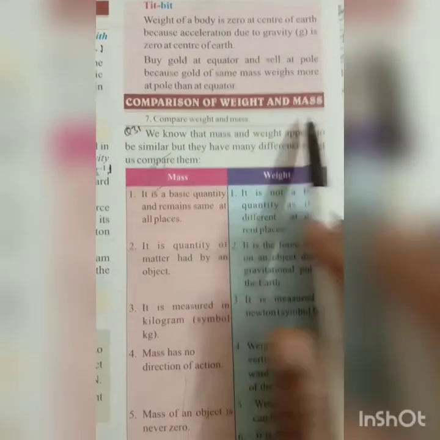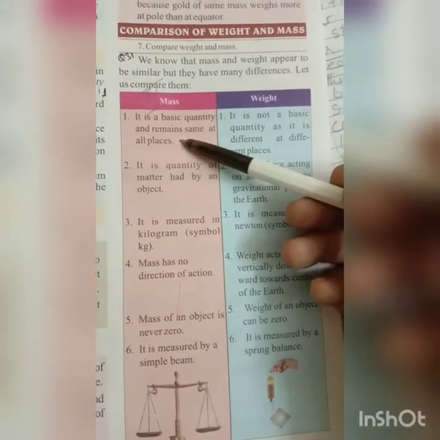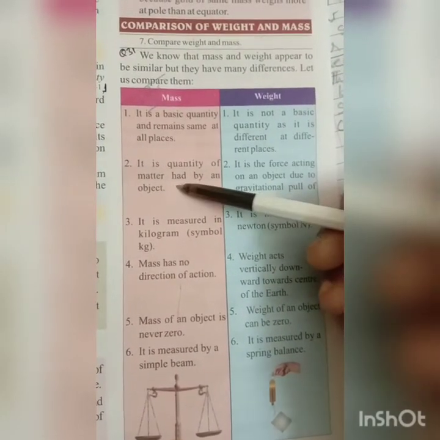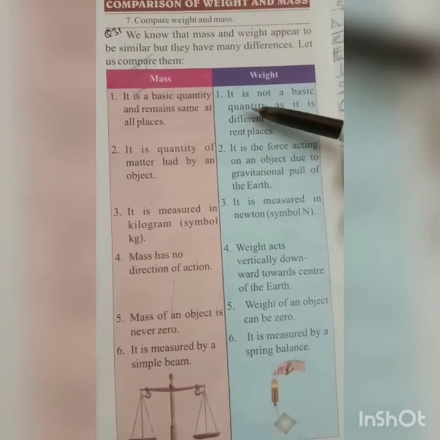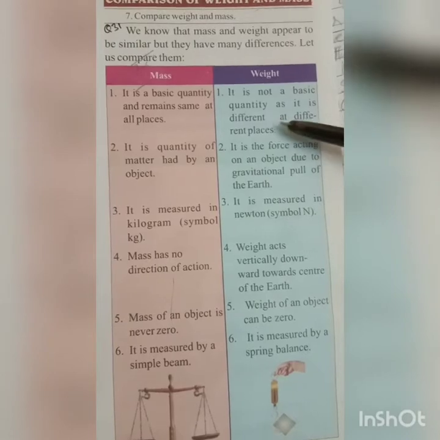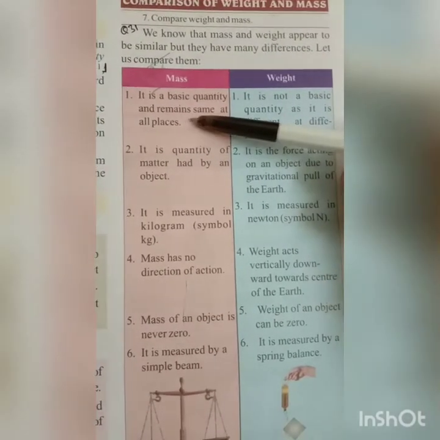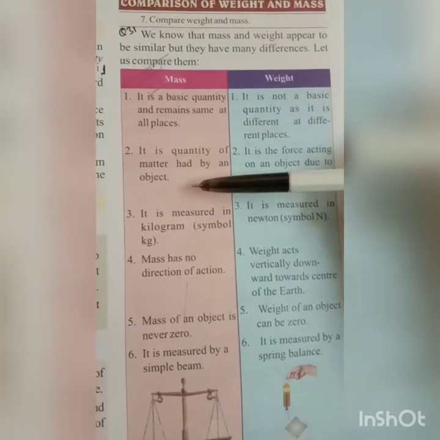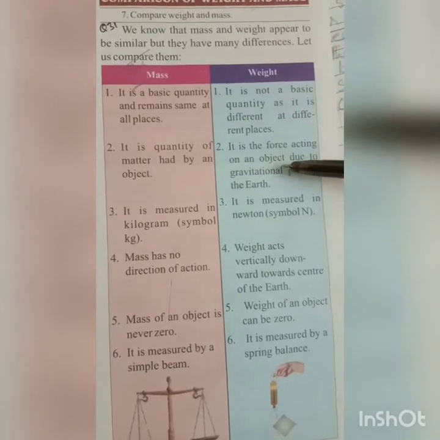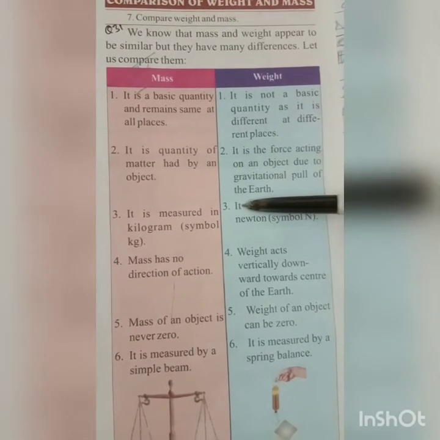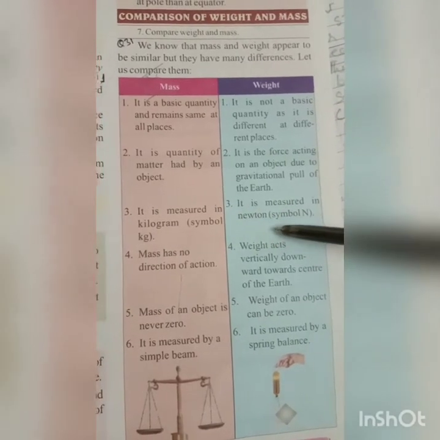Comparison of weight and mass is given here. See, mass remains constant, but weight will vary, and it is not a basic quantity as it is different at different places, but mass is the basic quantity and remains the same. Mass is the quantity of matter held by an object. Weight is the force acting on an object due to gravitational pull. Mass is measured in kilogram. Weight is measured in Newton.